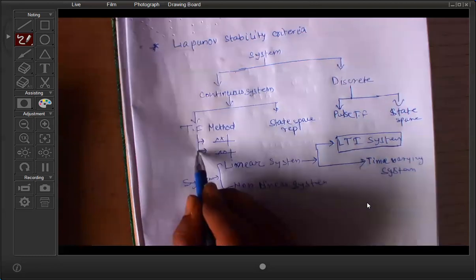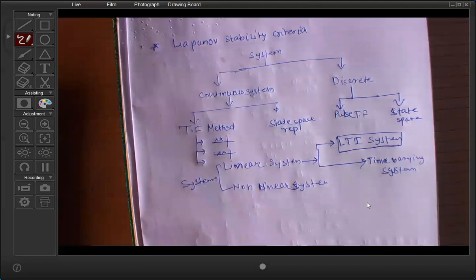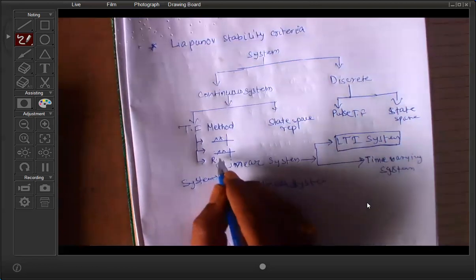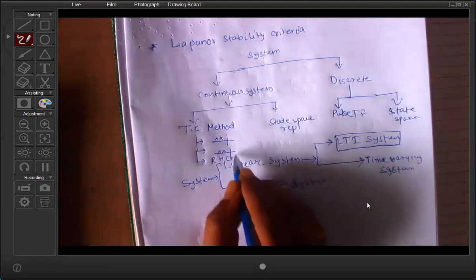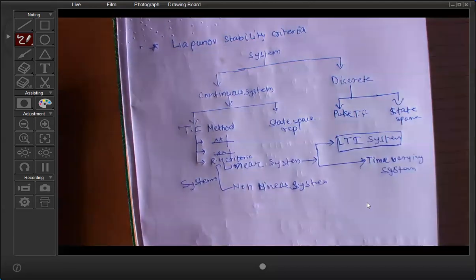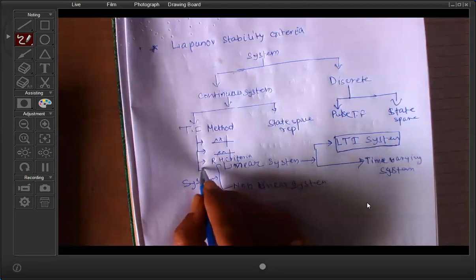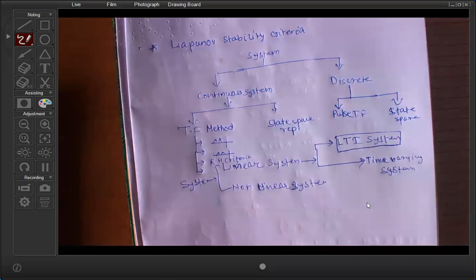Next, if you cannot find out the root of the characteristic equation, then using the Routh-Hurwitz criteria you can find out the stability of the system, whether the system is stable or unstable. Okay. And from time domain analysis you can find out the stability using root locus.